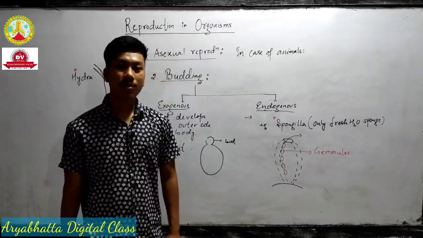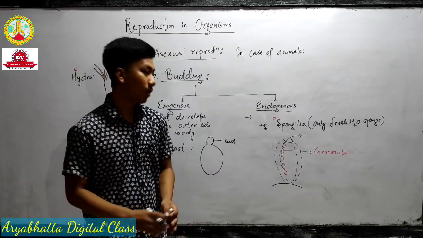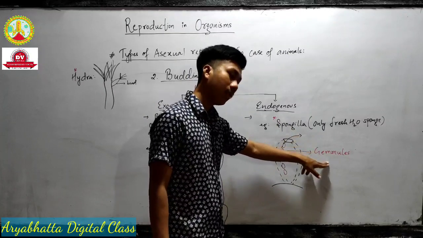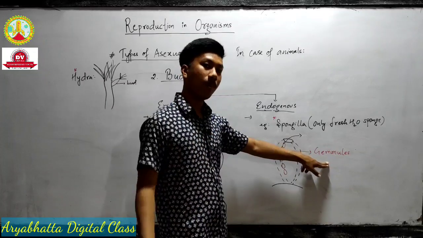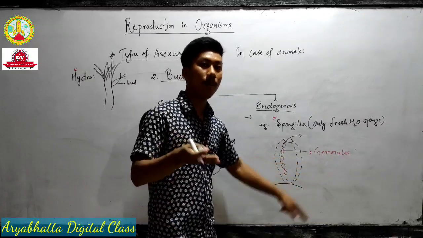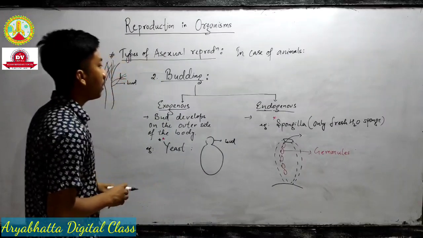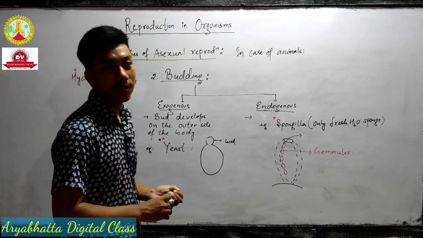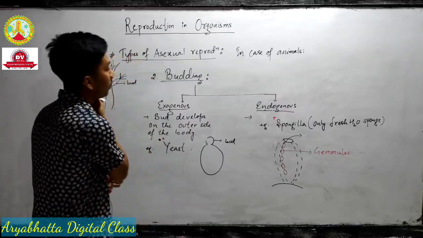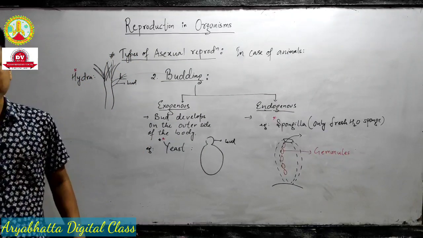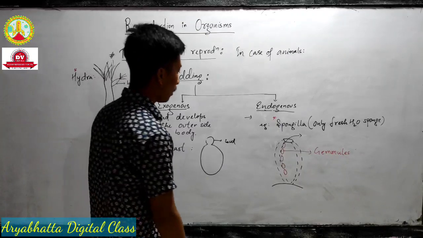From the entrance exam point of view, sometimes the question asks for 1 mark. The bud developed by Spongilla is known as gemmules, and those are endogenous buds. Why endogenous? Because they develop on the inner side of their body. So these are the types of budding. Very easy. You need to remember budding, exogenous, endogenous, along with the examples. So note it down.